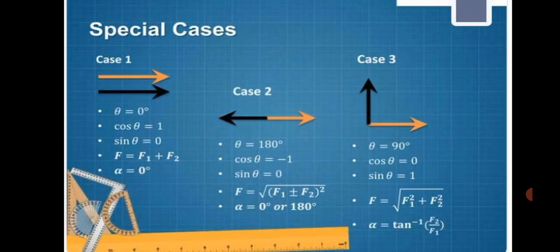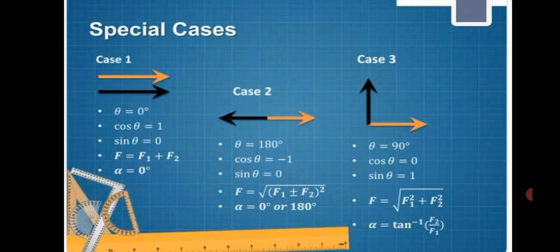First one is theta equal to 0. Substitute in the resultant and angle formula. So cos 0 degree equal to 1, sin 0 equal to 0. So the resultant of the force is F1 plus F2, and alpha equal to 0 degree. Case 2: theta equal to 180 degree.